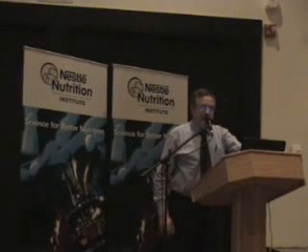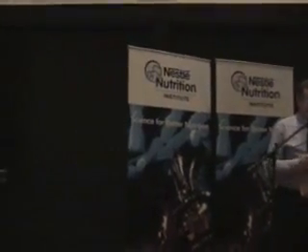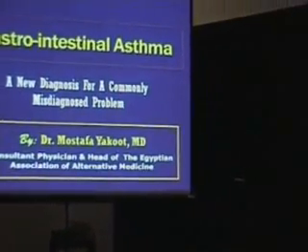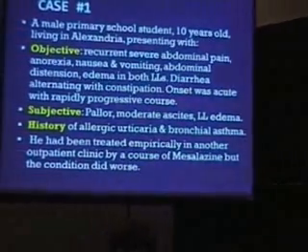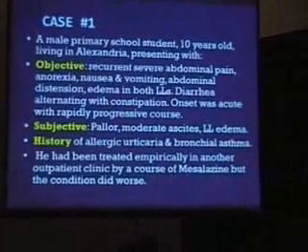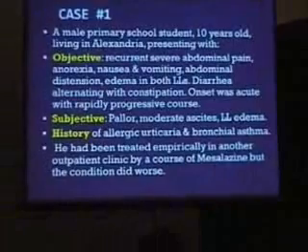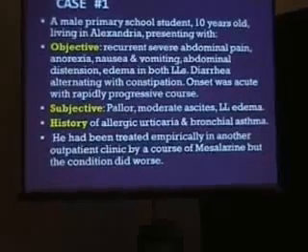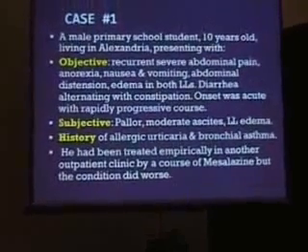I will discuss now, we will find very much resemblance between the pathogenesis and pathology in bronchial asthma and what is here named as gastrointestinal asthma. I will first present two cases from our clinic. One case is a male primary school student, 10 years old, living in Zambia, presenting with recurrent severe abdominal